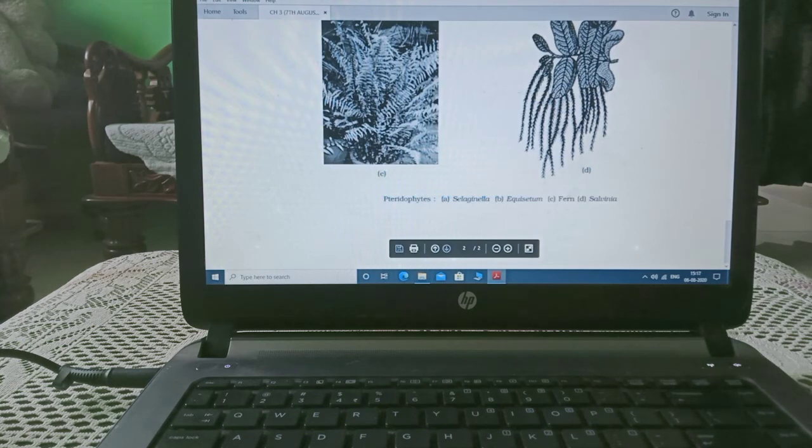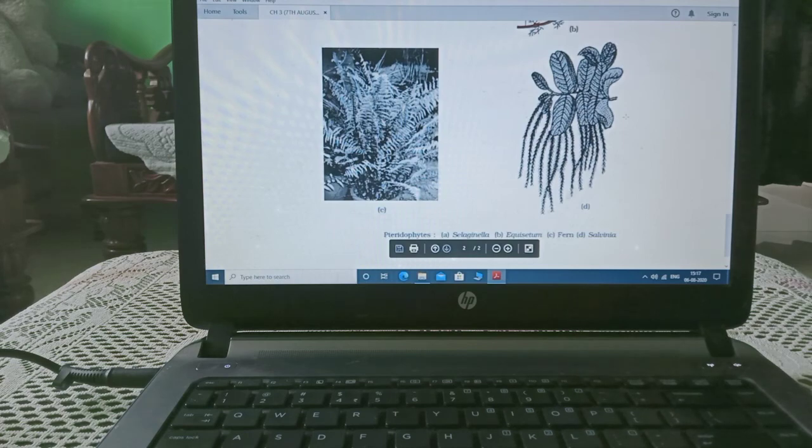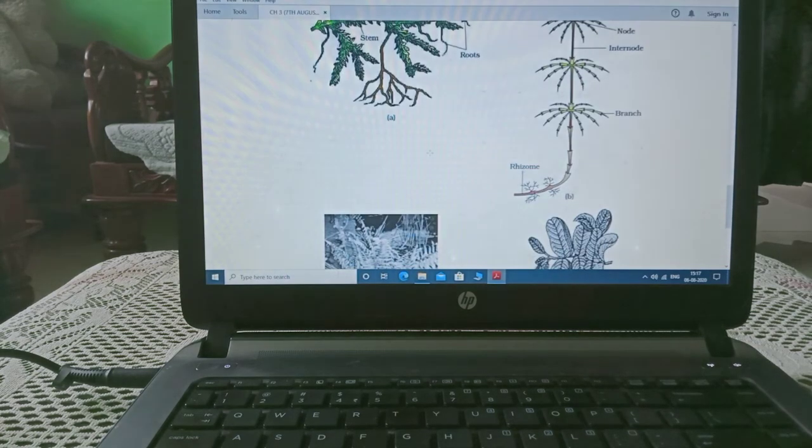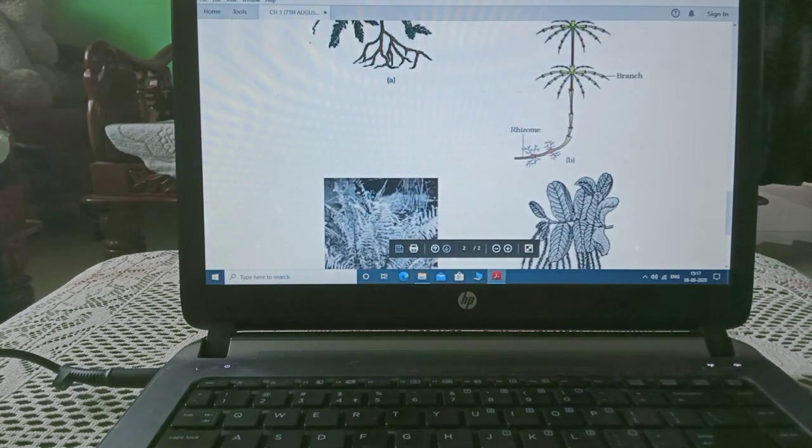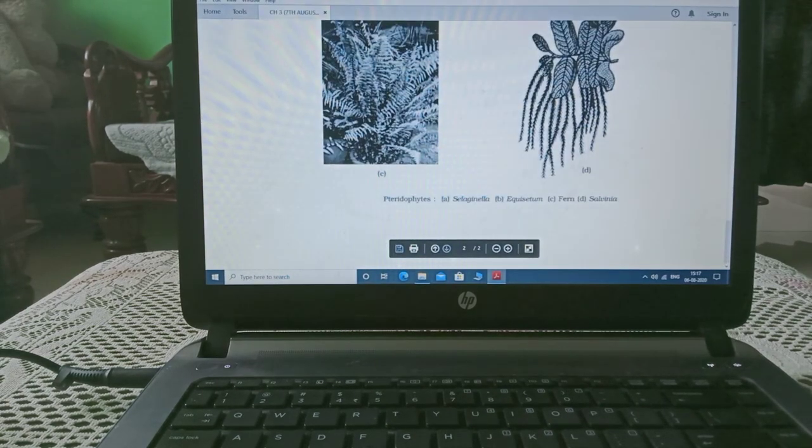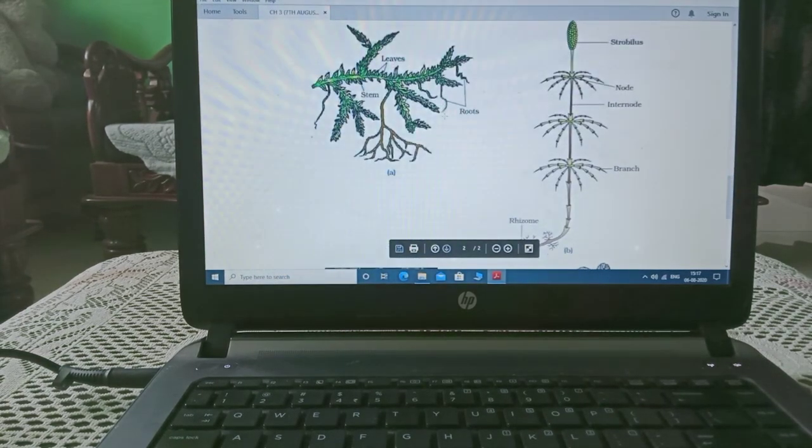You can see this is fern, this is Salvinia, this is Equisetum, and this is Selaginella. These all are the different examples of pteridophyte.